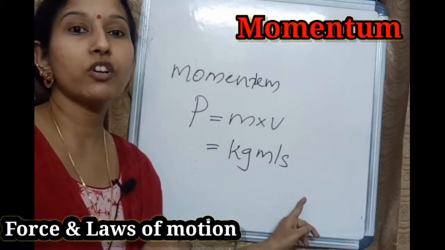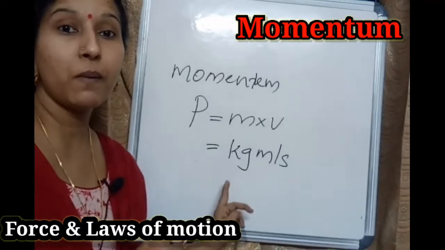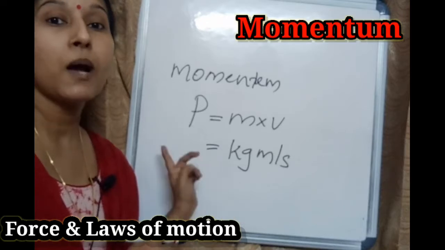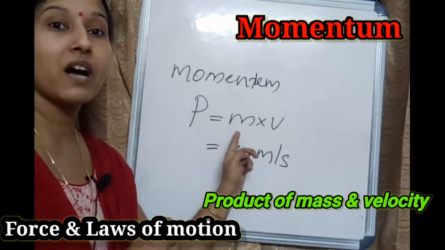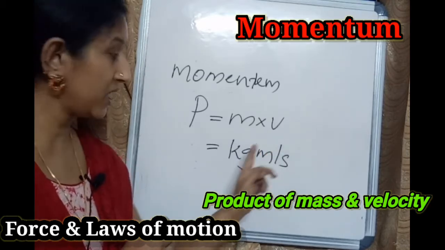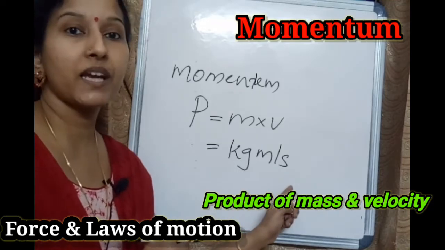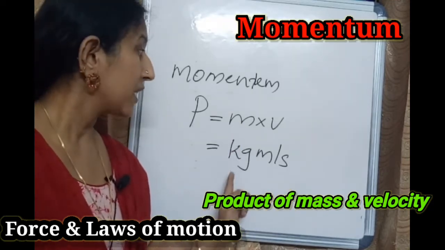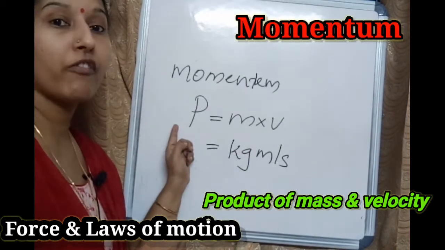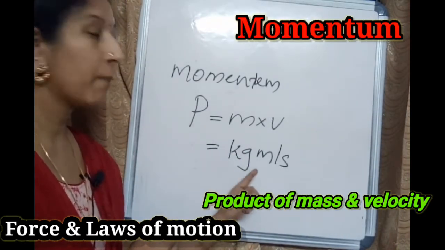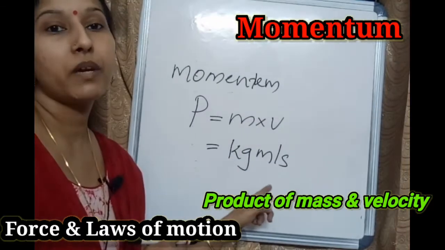What is the SI unit of momentum? Kilogram meter per second. What is momentum? Momentum is the product of mass and velocity. Have we got that? Mass in kilogram, and velocity in meter per second. So the unit of momentum is kilogram meter per second.